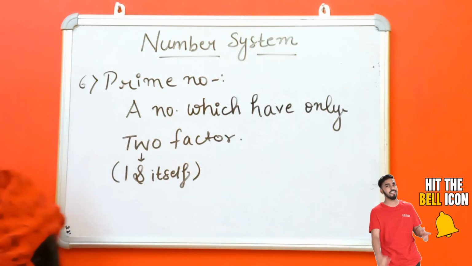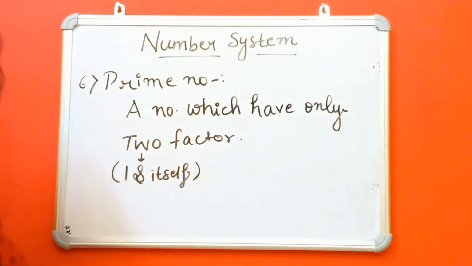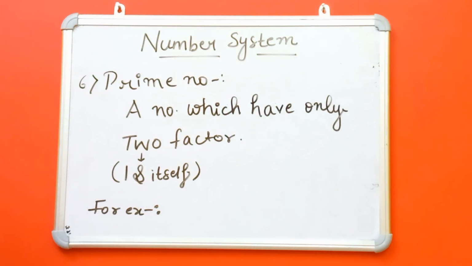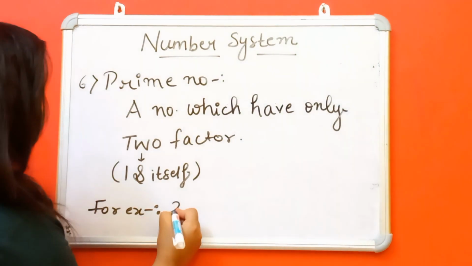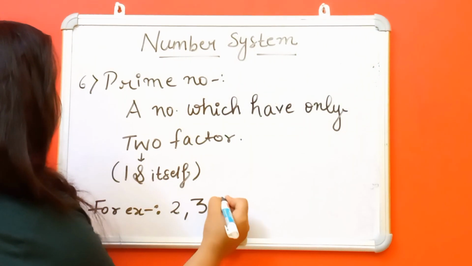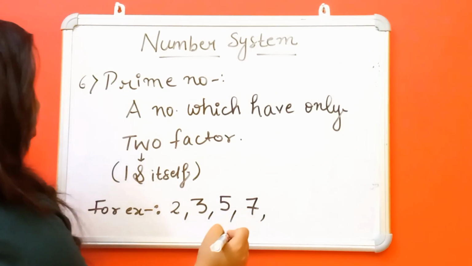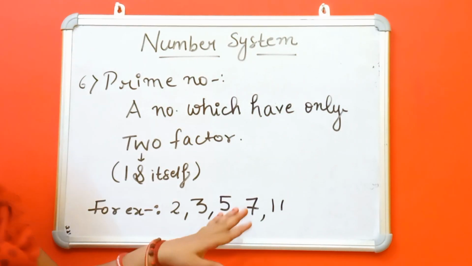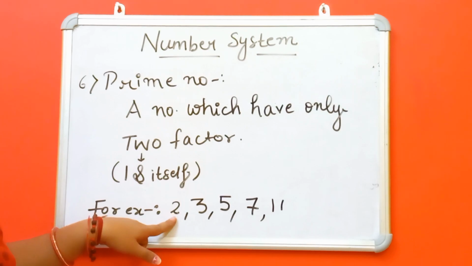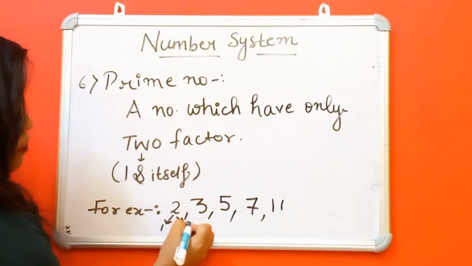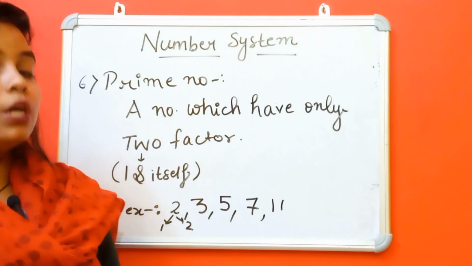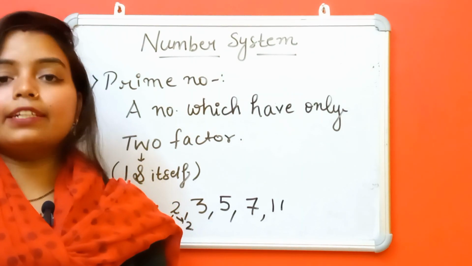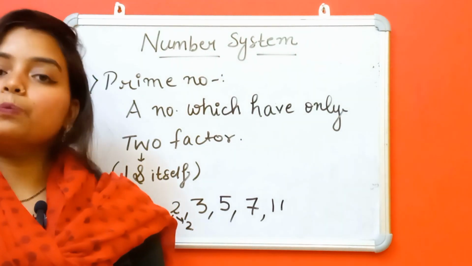A number which is divisible by 1 and itself. For example, 2, 3, 5, 7, okay, 11. These are examples of prime numbers because 2 has factors 1 and itself. What are the factors of 2? 1 and 2. What are the factors of 3? 1 and 3. Factors of 5? 1 and 5. Not more than 2 factors. That's why these are examples of prime numbers.